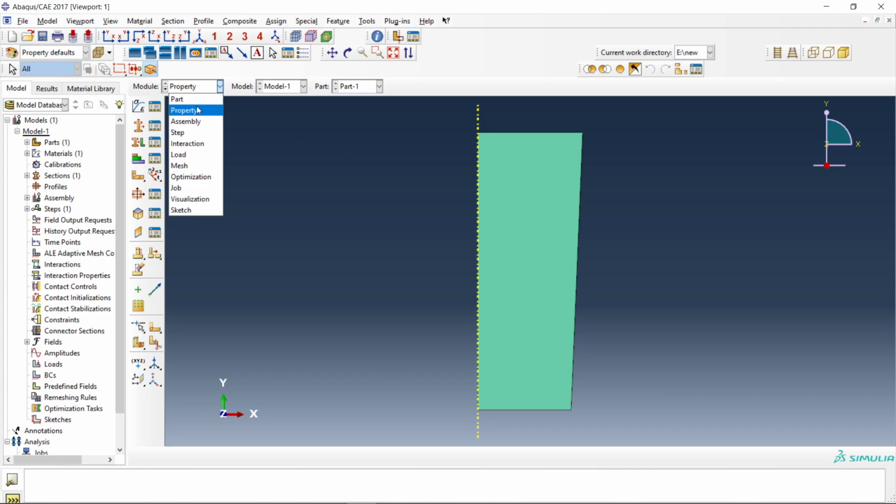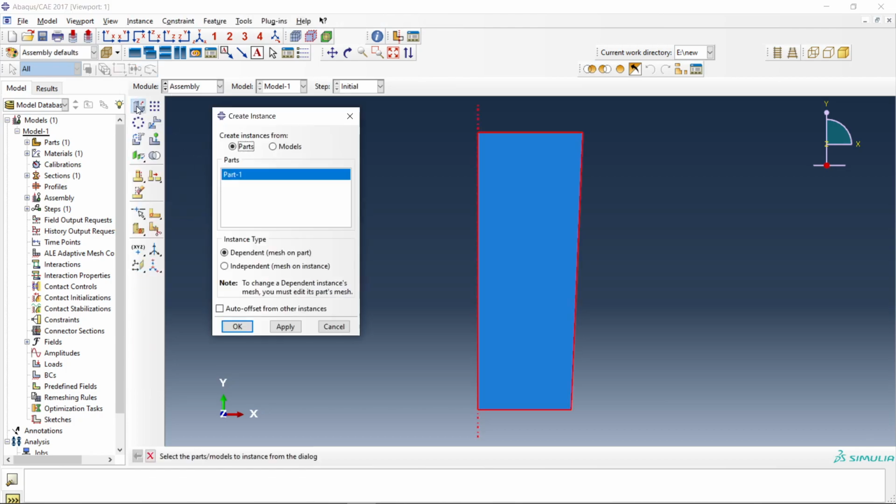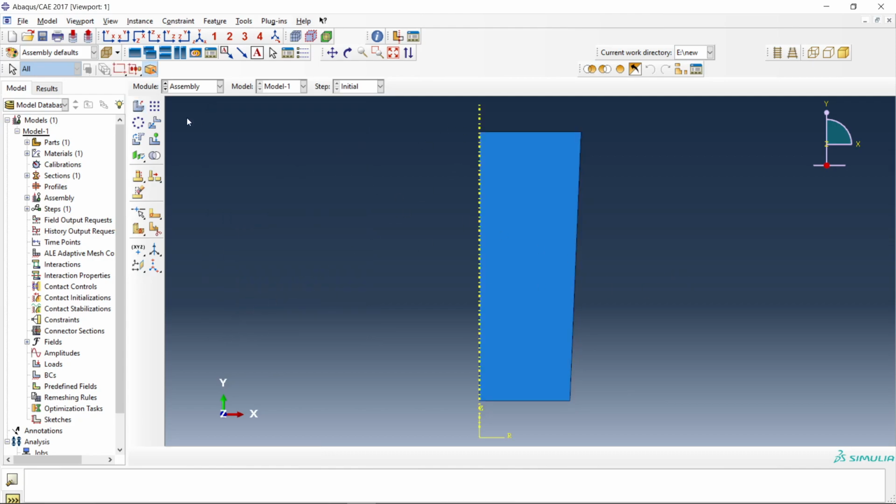So this is all. Here we have given properties up to this section. Now assembly. Assembly is dependent or independent. Choose independent if you are making a geometry. If the part is meshed or exported from somewhere else, then it will be dependent. Otherwise, click independent. Now what we have done here is created an assembly.